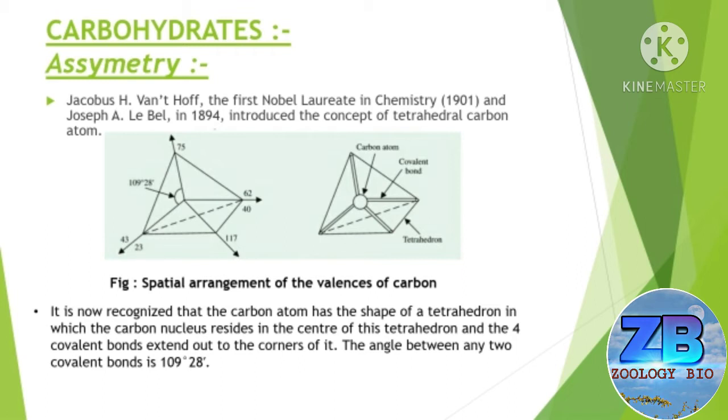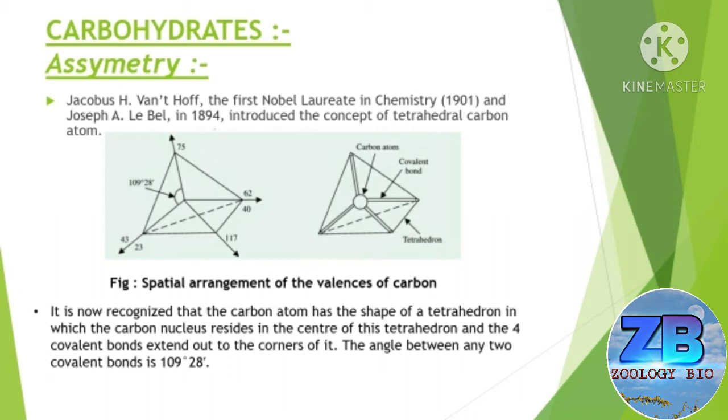Jacobus H. Van 't Hoff, the first Nobel laureate in chemistry in the year of 1901, and Joseph A. Le Bel in the year of 1894, introduced the concept of the tetrahedral carbon atom. You can see in the slide the carbon atom, the carbon angle, the carbon bonds, etc. The figure shows the spatial arrangement of the valences of carbon.